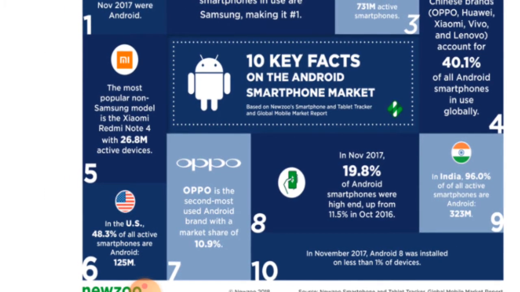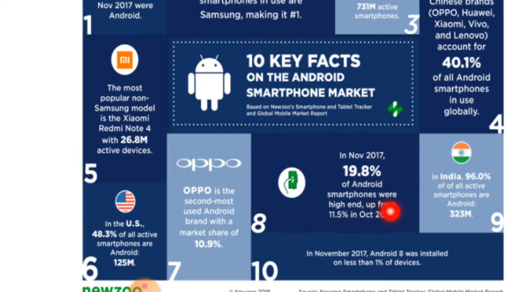The seventh one is that Oppo is the second most used Android brand with a market share of 10.9%. This is the eighth fact, given in November 2017.